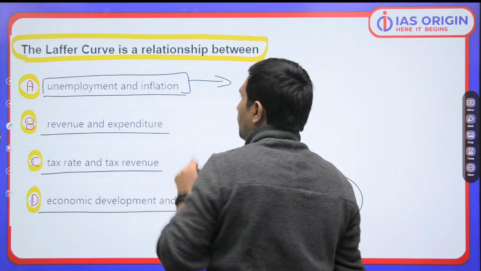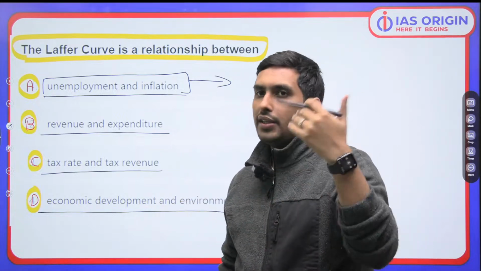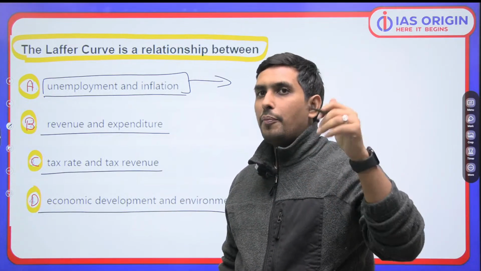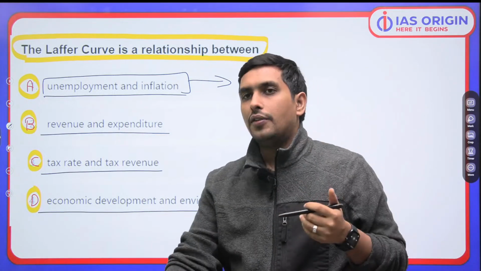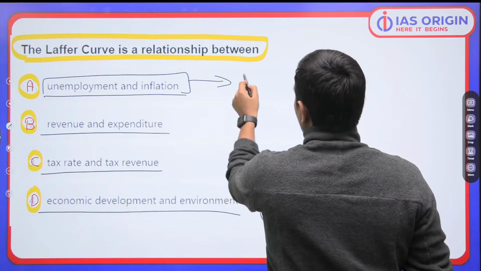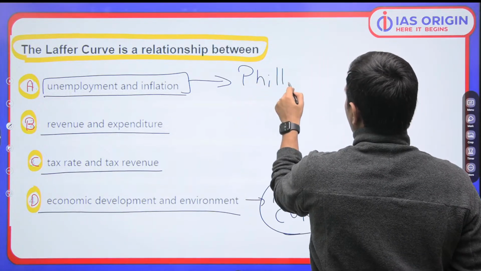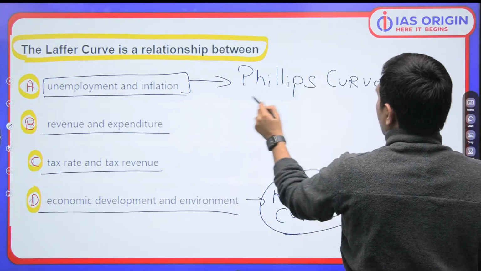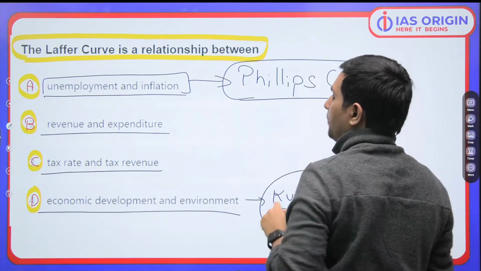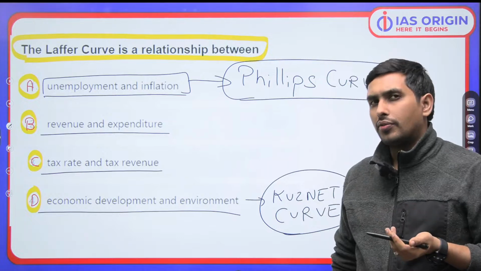When I talk about the other ones, for example, unemployment and wage inflation, do we have a graph for that? Anyone? Wage inflation and unemployment, we have a proper curve that is known as the Phillips curve. Always remember this thing. So we have a Phillips curve to plot this, to have a proper explanation of this.